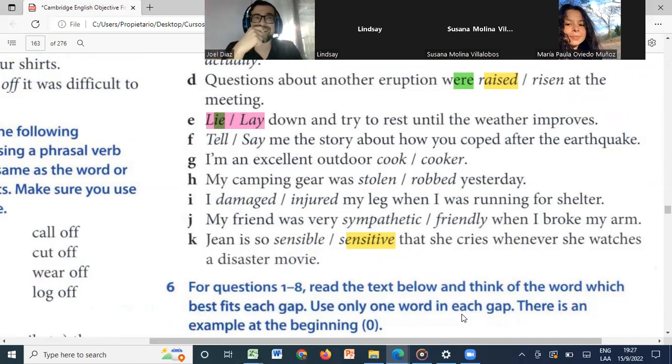The one where you have to choose among 4 options to complete a text. Excellent. So there's a text with 8 different gaps. You need to choose A, B, C, or D. Remember, we have already seen what to study for that part. Very good. Remember part two? What was part two of the reading and use of English test?